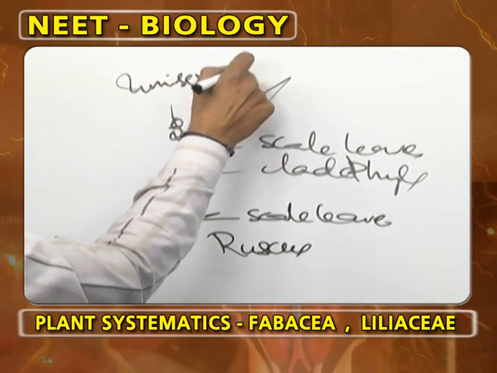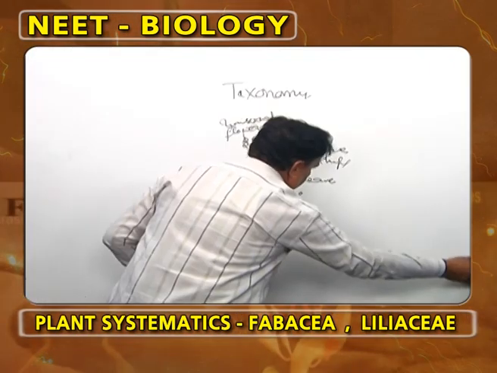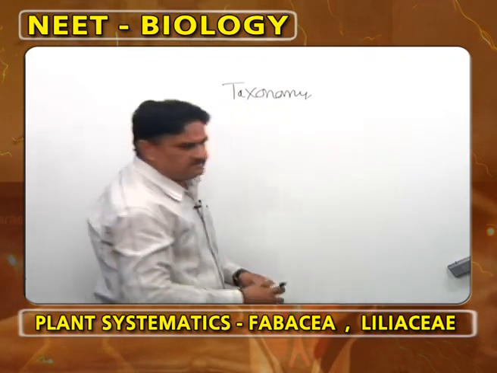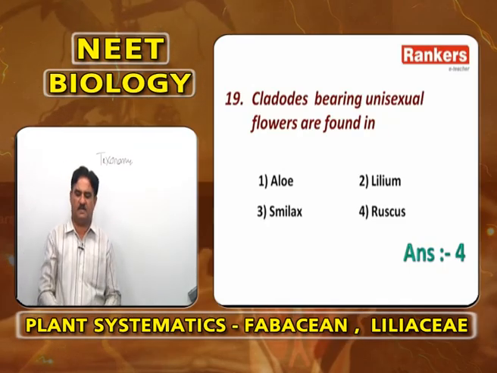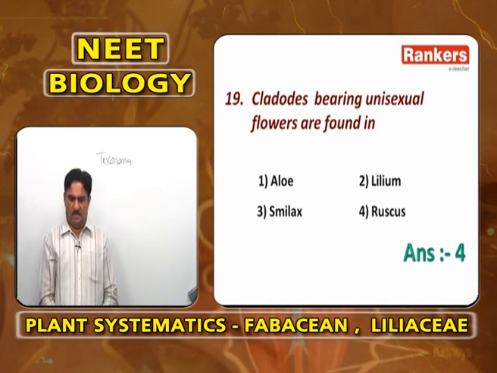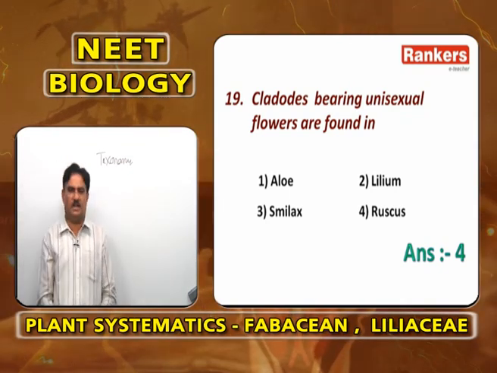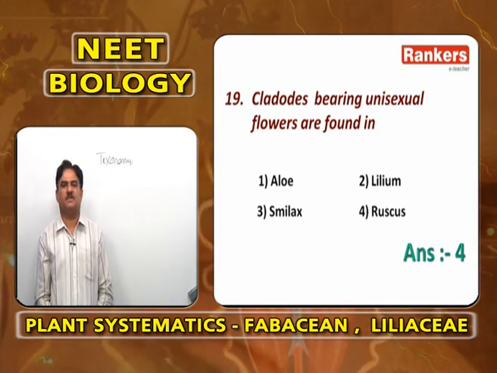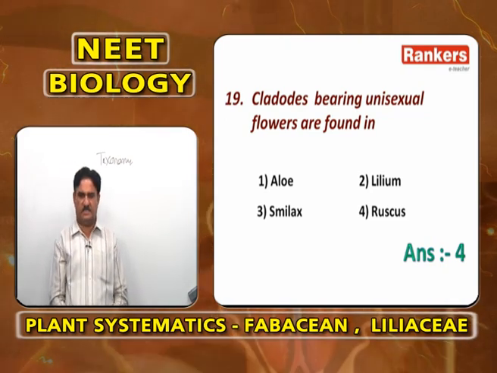So Ruscus is a plant of Liliaceae with unisexual flowers. There are 2 plants of Liliaceae with unisexual flowers: one is Smilax, the other is Ruscus. In Ruscus, the cladodes are present, so cladodes bearing unisexual flowers are found in Ruscus. Aloe barbadensis, it is not. Lilium has bisexual flowers. Smilax has unisexual flowers, but it does not show cladodes. Ruscus is the plant with cladophylls or cladodes showing unisexual flowers in the axils of the scale leaves which are formed on the cladodes. So the answer is 4.